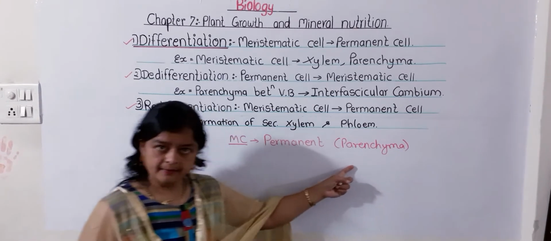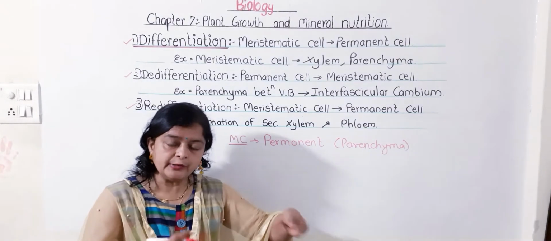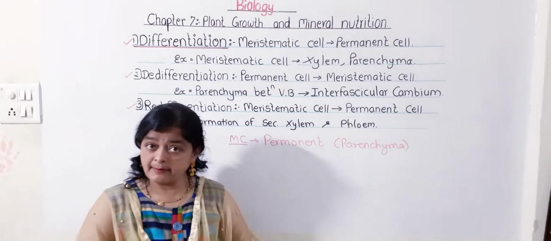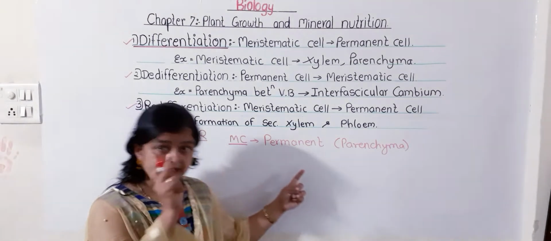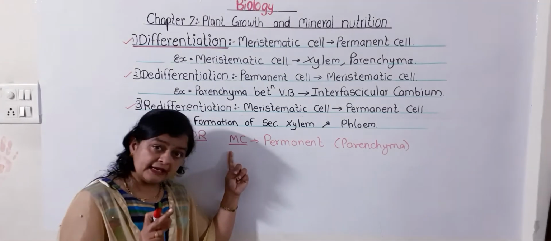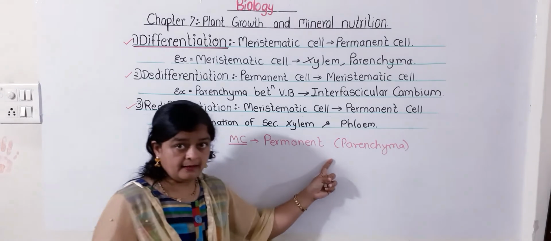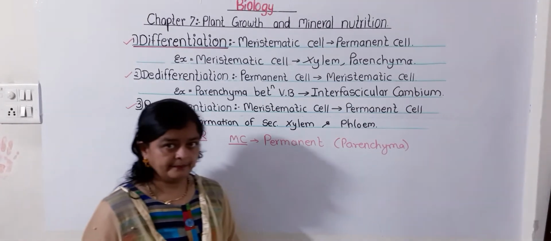It will not divide because it is a permanent cell, and it will start doing its own function. Like parenchyma it will act, like chlorenchyma it will act, but it will not do the function of division. So this process, when the dividing cell, meristematic cell, gets converted into permanent cell, is called differentiation.